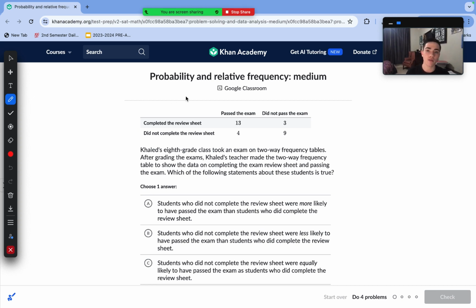Today we are going over probability and relative frequency, this time the medium difficulty level.